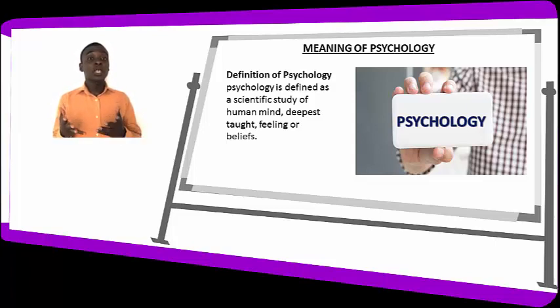Majorly, psychology is studying the mind of humans, how they feel, how they react to things and emotions, and their thoughts and beliefs about certain things in life.